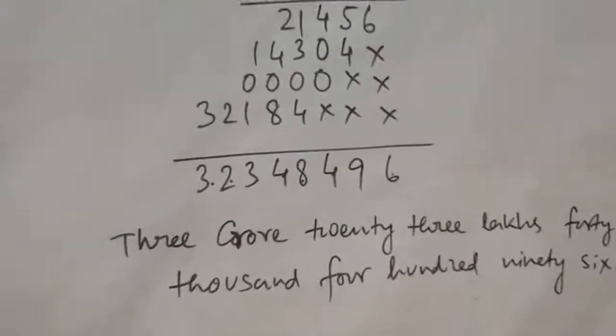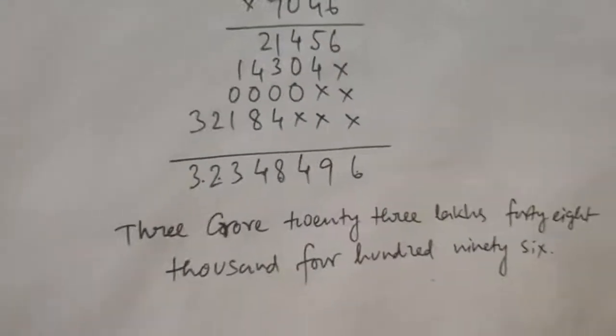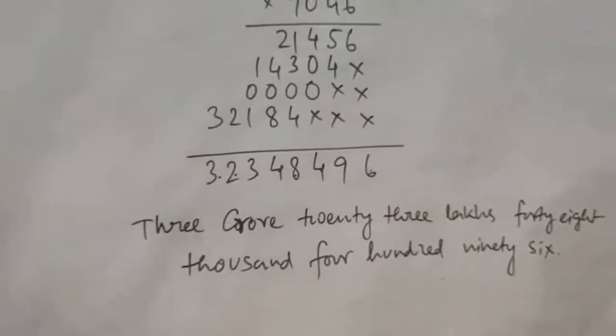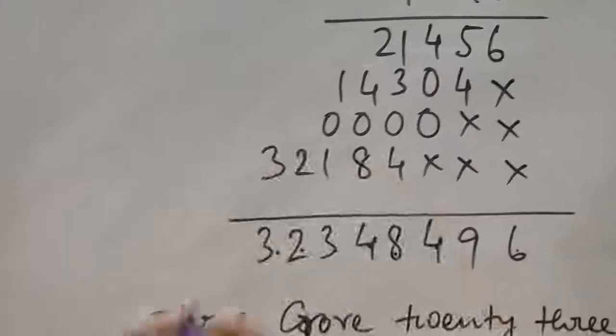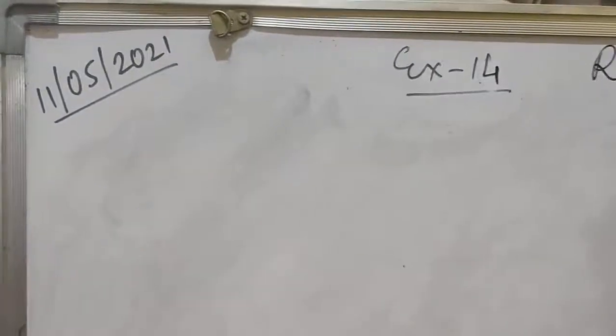So 3 crore 23 lakh 48,496. I have written this in Indian system. Okay. Next one. So 16 and 14 you will do in homework. Let's move to the next question.